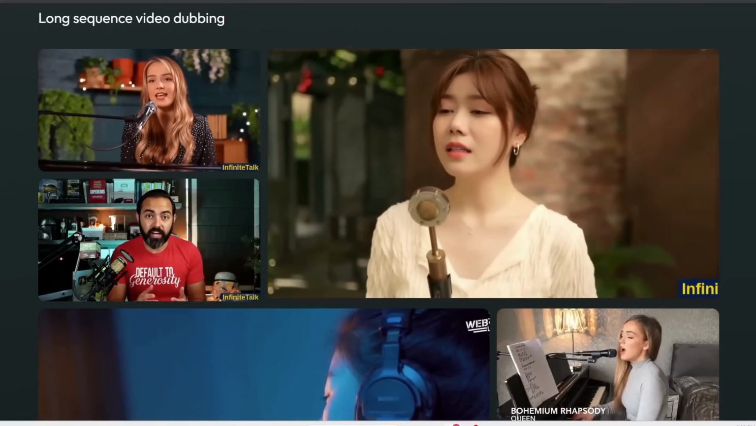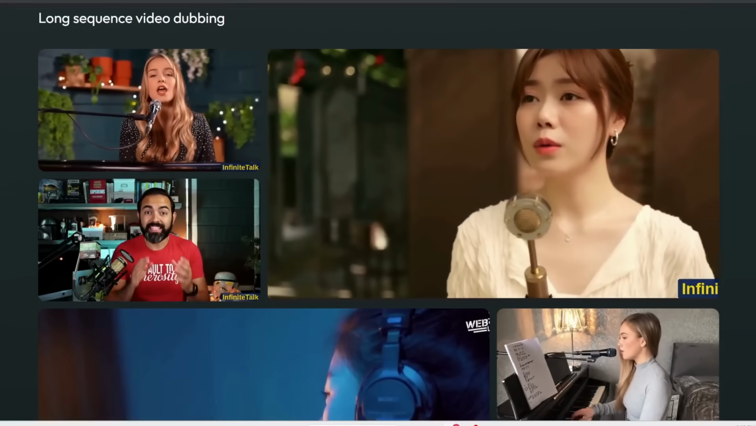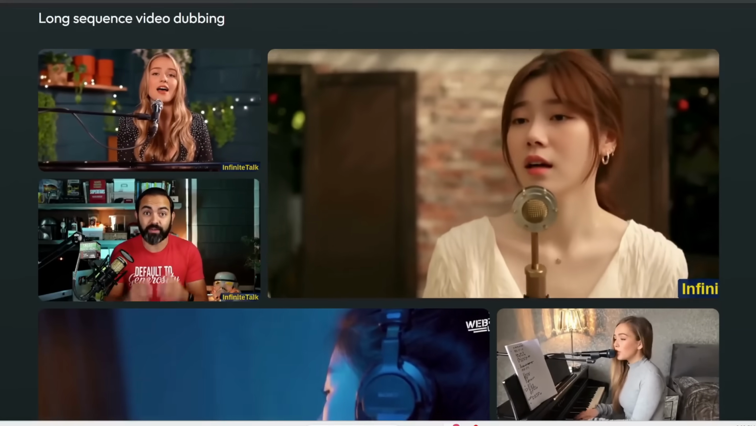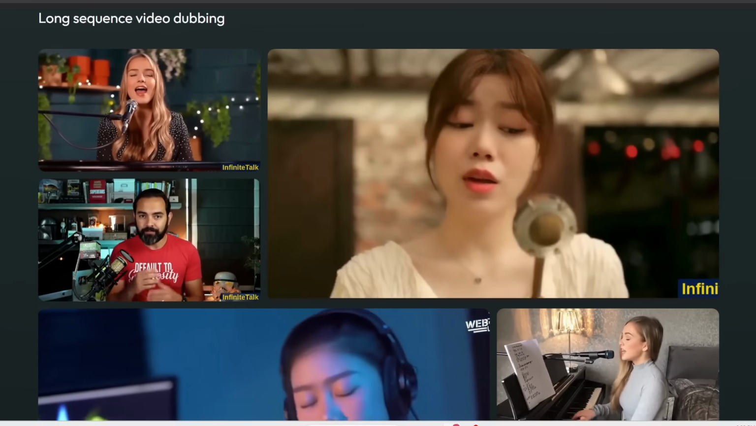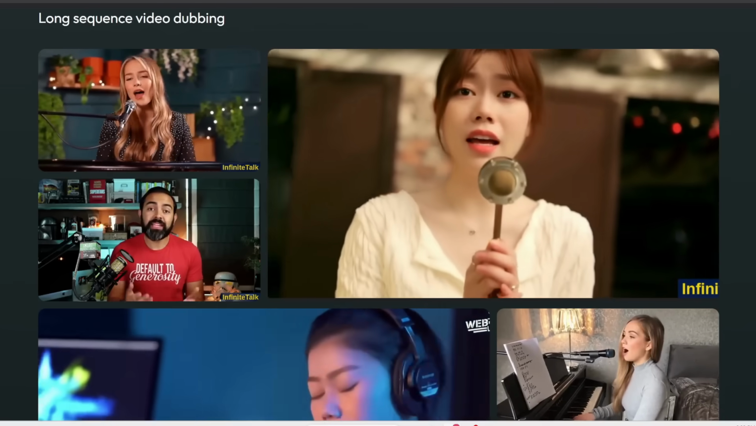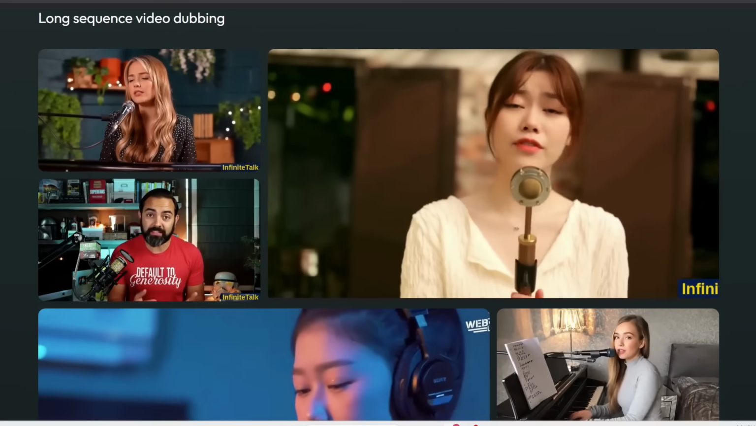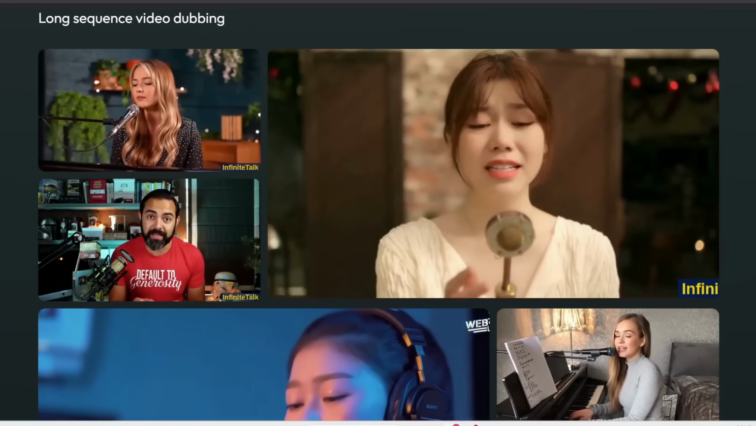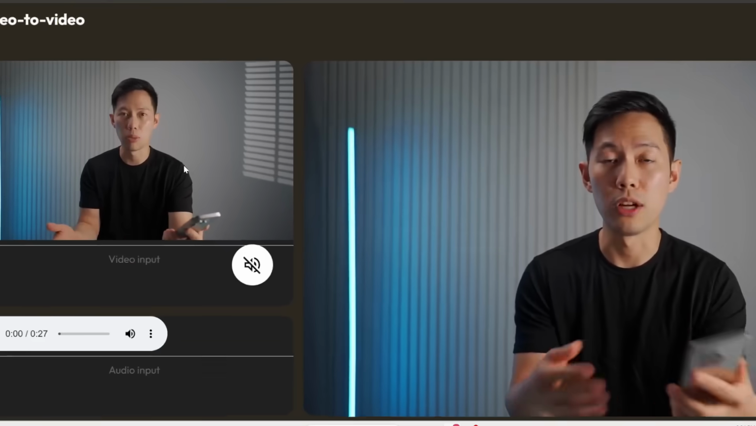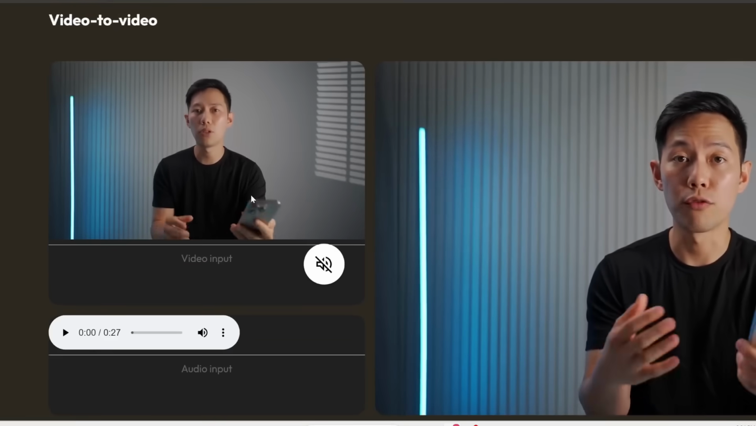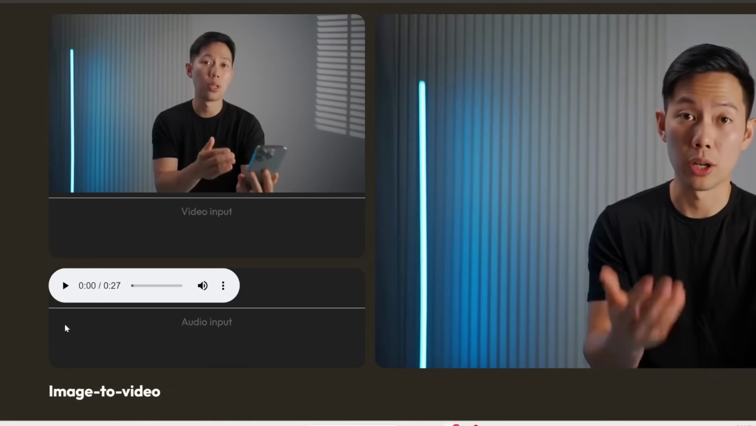But unlike other lip sync tools that can only take an input image and animate that person based on a reference audio, for InfiniteTalk, you can input a reference video, and it would alter the expressions and movements of the person in the video according to your audio. So here's one example where you can input this as the original video, and then if you input this audio,